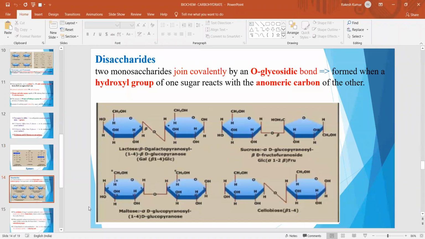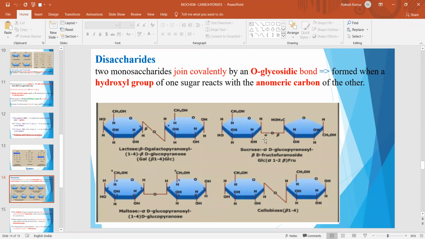Now let us see the structure of disaccharides. In disaccharides, two monosaccharide units join covalently by an O-glycosidic bond, where a hydroxyl group of one sugar reacts with the anomeric carbon of the other. Here you can see the anomeric carbon of galactose combines with the hydroxyl group at C4 of glucose, forming a beta 1,4 glycosidic linkage in case of lactose,